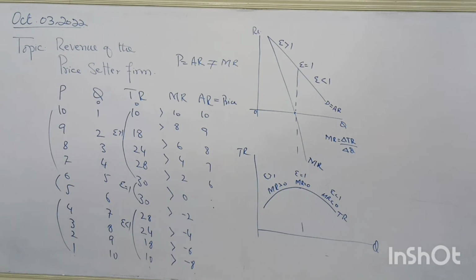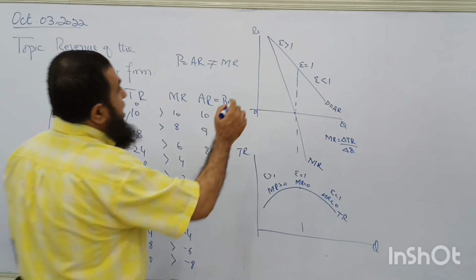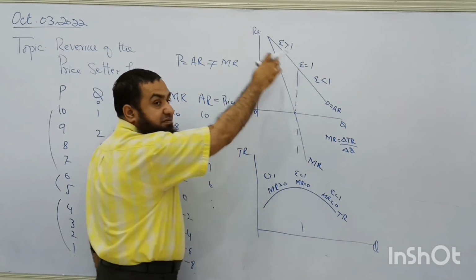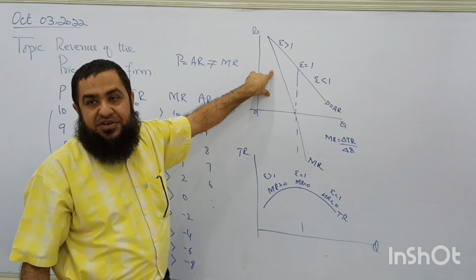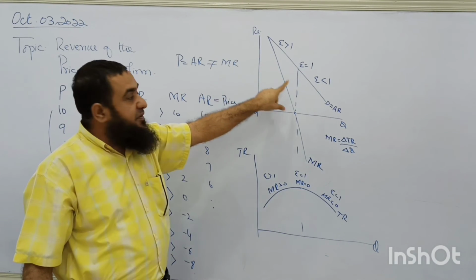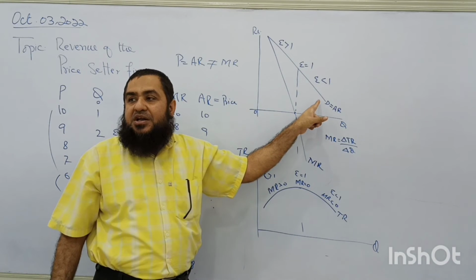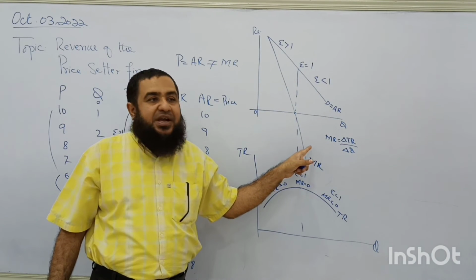Clear? So in which part will the firm set the price? The firm will remain along the elastic part of the demand curve because it has positive marginal revenue. If it sets on the inelastic part, its marginal revenue will become negative.